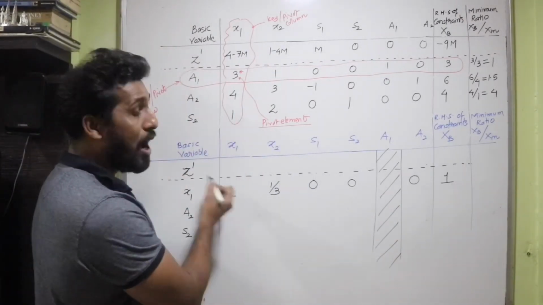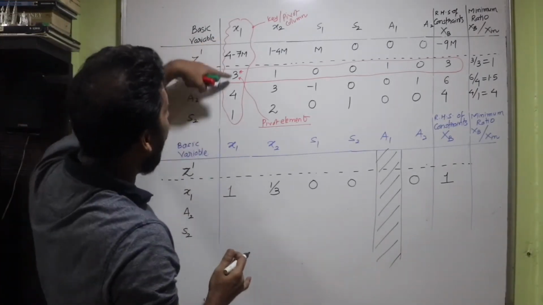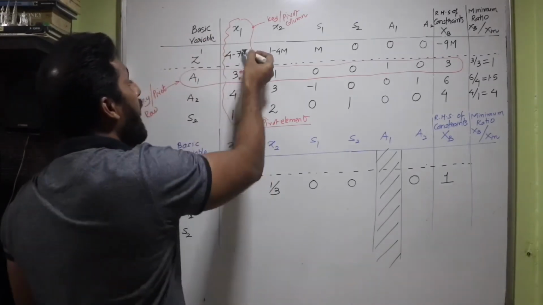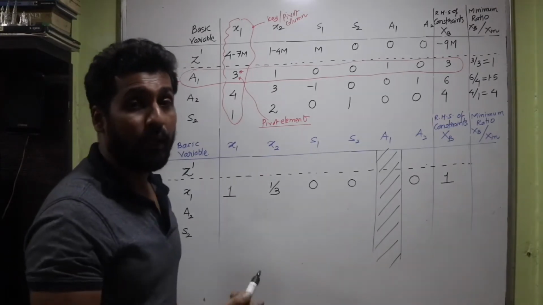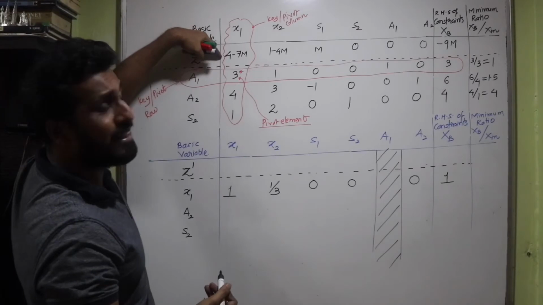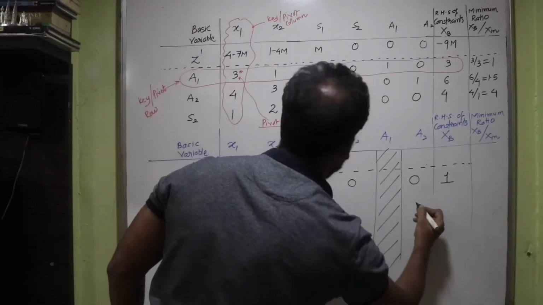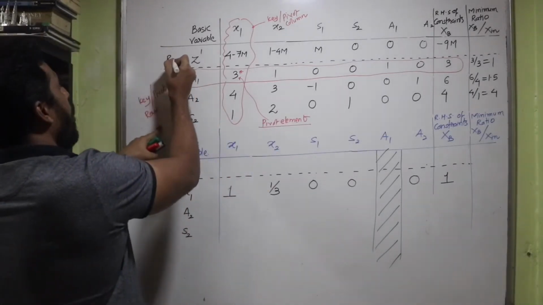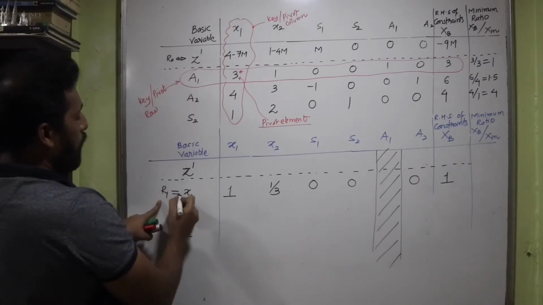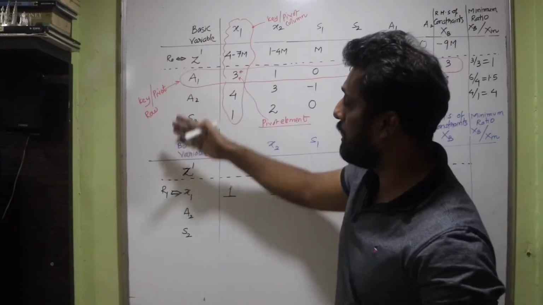Once you know that the pivot element has become 1, the next thing you want to carry out is all other elements of the same column should become 0. Every other element of the column has to become 0. So I can observe here that there is 4 minus 7m, isn't it? 4 minus 7m is R0. I'm going to call it R0, and here we have R1. So you have to be very careful. You have to juggle between the two tables. So R0 is here, R1 is here.